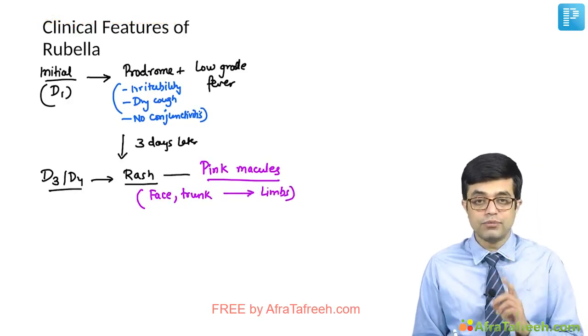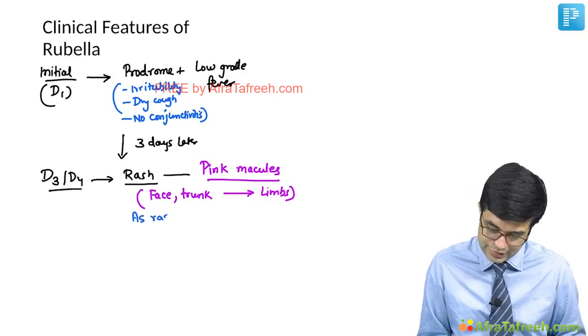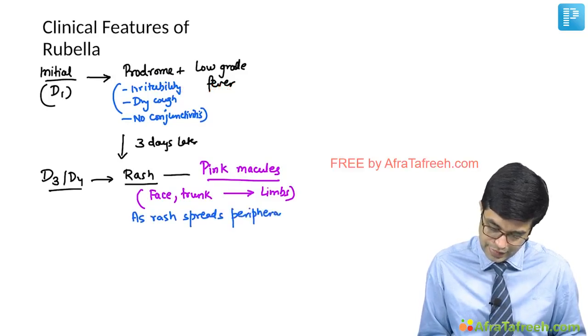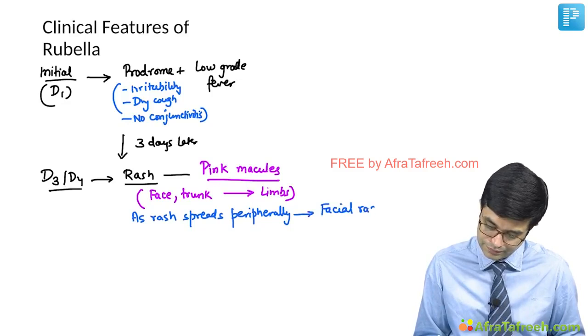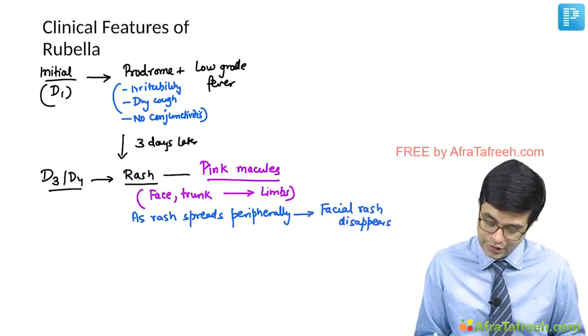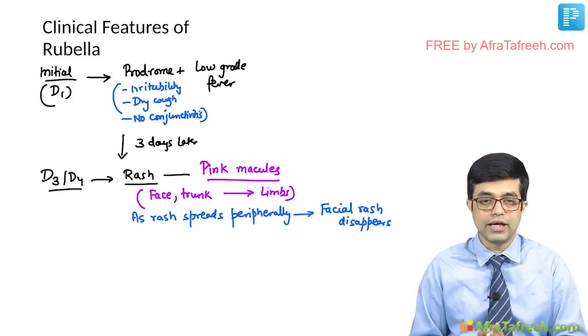The important thing to understand here is, as rash spreads peripherally, the facial rash disappears. The facial rash will disappear. So, at no point of time, the entire body is involved in a rash.